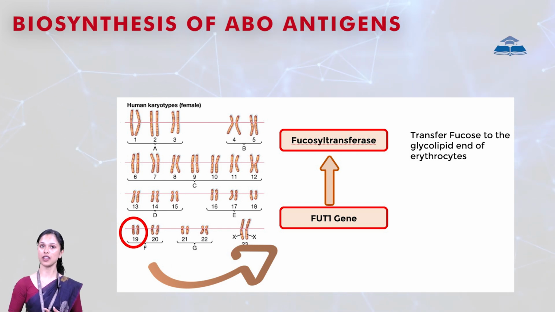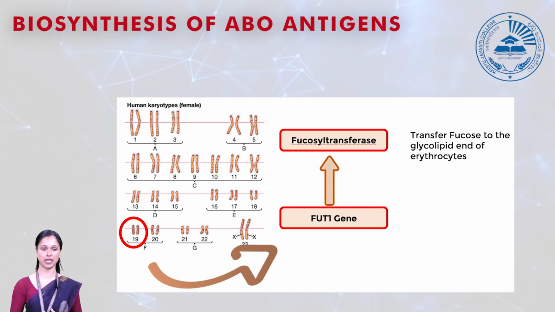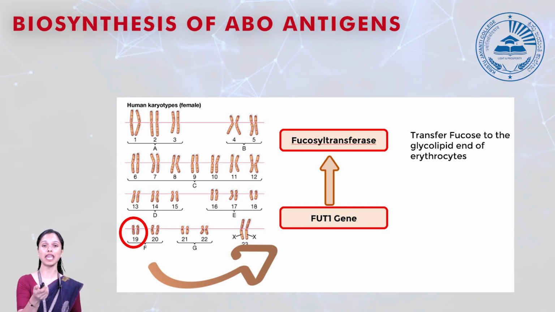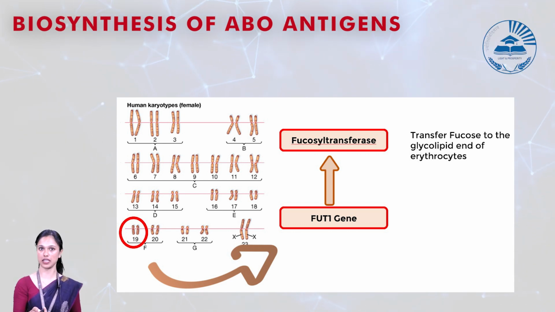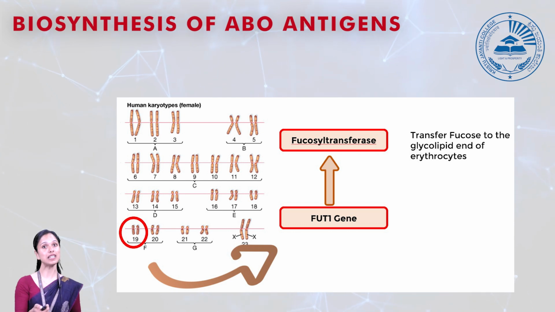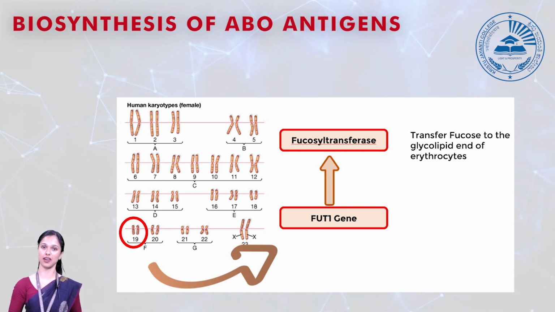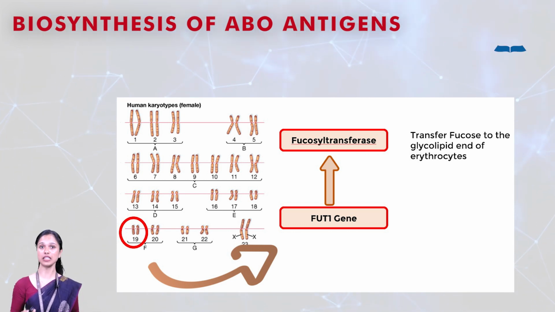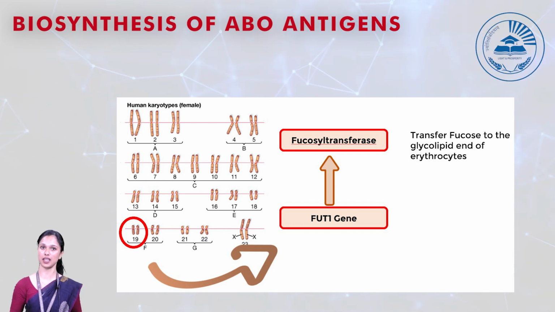Consider there is a glycolipid in our RBC, and the fucosyltransferase is going to attach the fucose molecule to the end of the glycolipid present in our RBC. Once the fucose molecule is attached, it synthesizes the O or H antigen in our RBC. So every individual has the O antigen in their body.